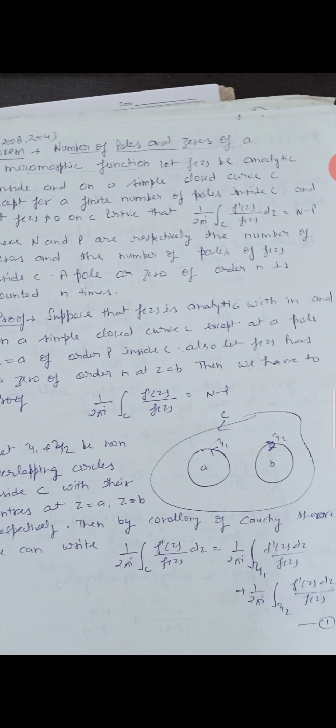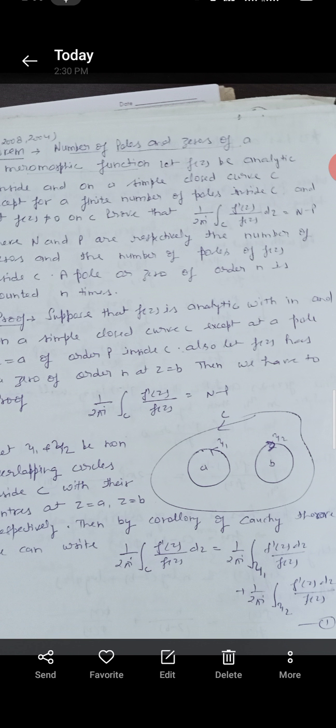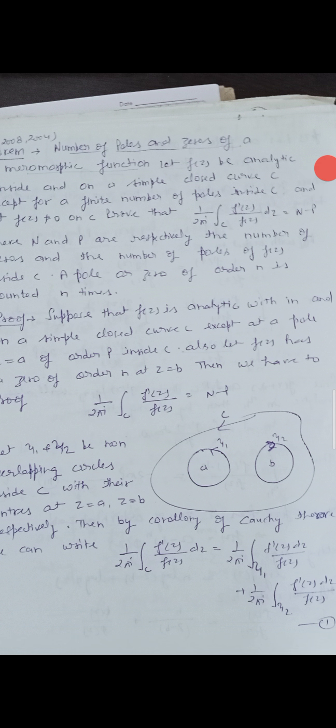Let f(z) be analytic inside and on a simple closed curve C except for a finite number of poles inside C, and let f(z) not be 0 on C. Then prove that 1/(2πi) ∮_C f'(z)/f(z) dz = N − P, where N and P are respectively the number of zeros and the number of poles of f(z) inside C. A pole or zero of order n is counted n times.